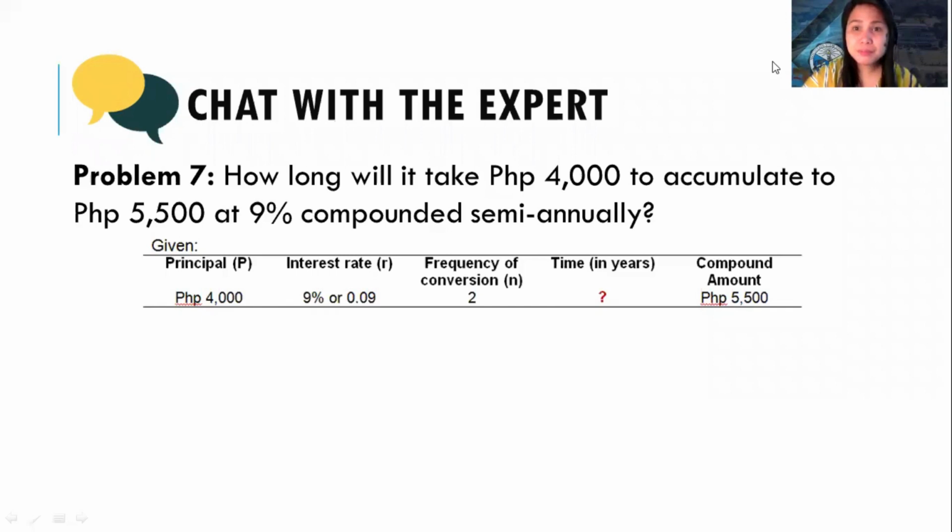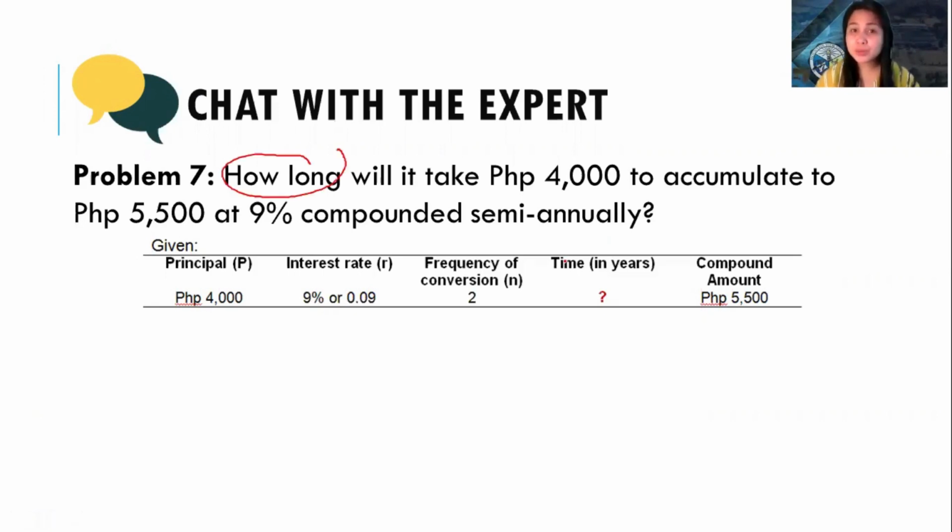In problem number 7, it says, how long will it take 4,000 to accumulate to 5,500 pesos at 9% compounded semi-annually? Now, based on the problem, the question is how long?